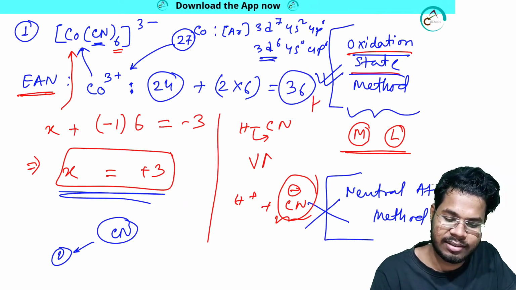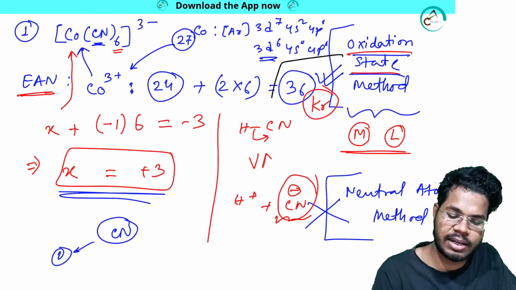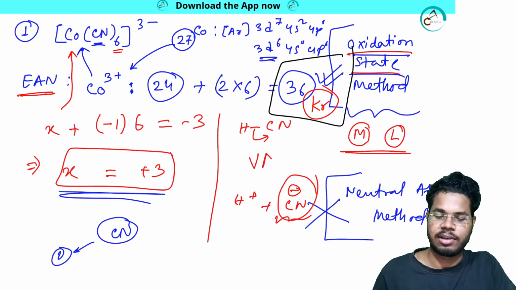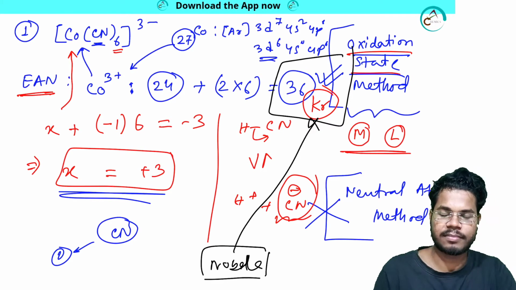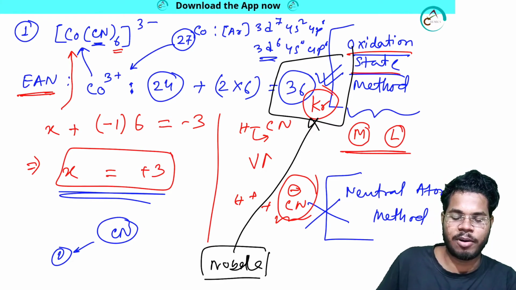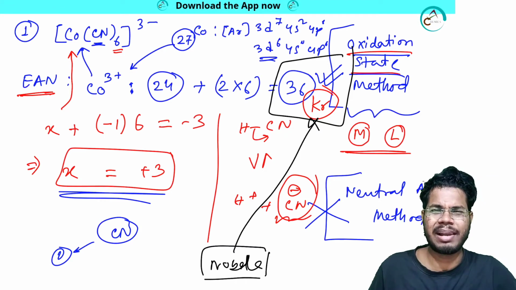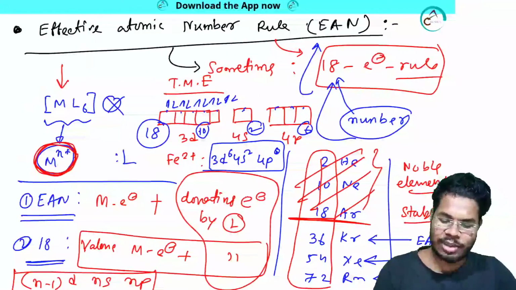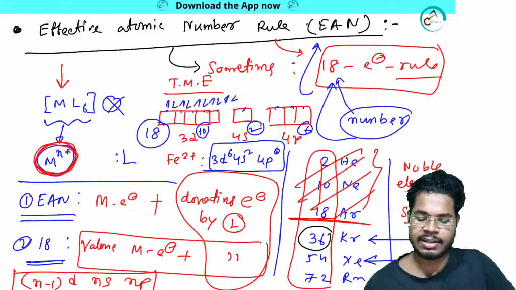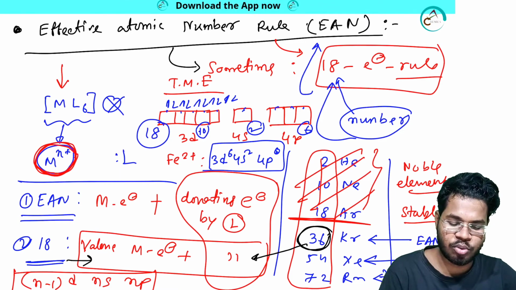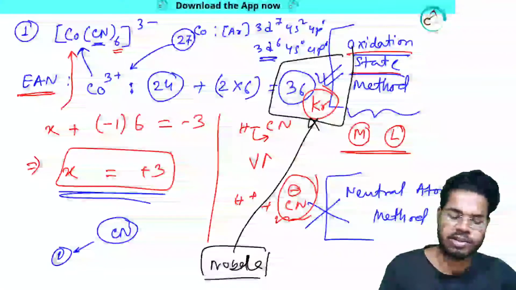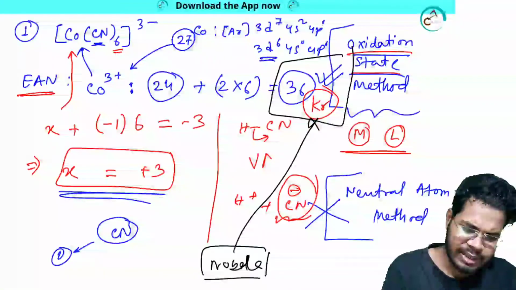What is that? Krypton. And what about krypton? Noble gas configuration. You know that. As it is forming a noble configuration, it is stable. So I told you that if the system has EAN 36, 54 or 72, then this will follow the 18 electron rule. How is this? For the 18 electron rule, we just need to consider the valence electrons. So let's do that.